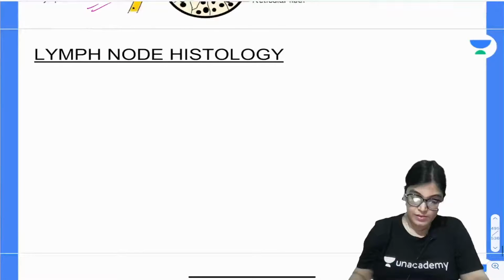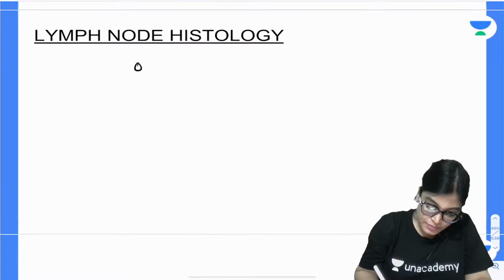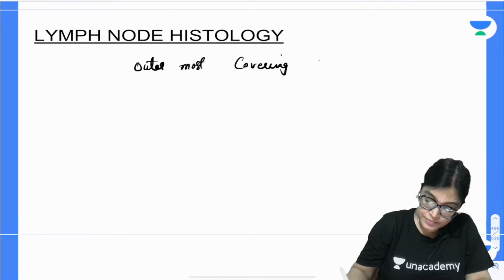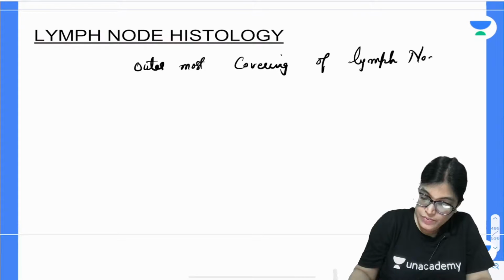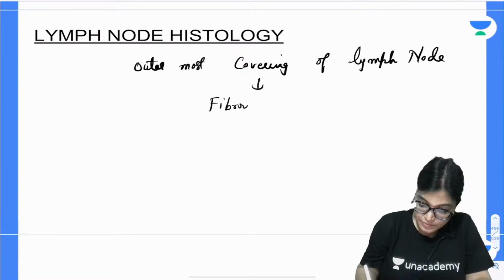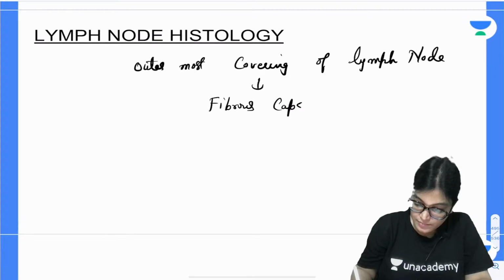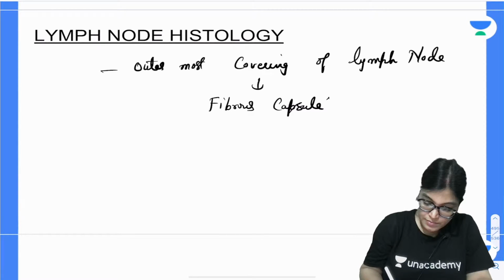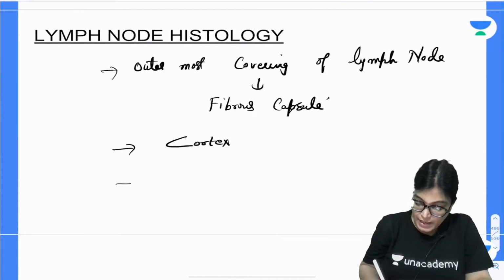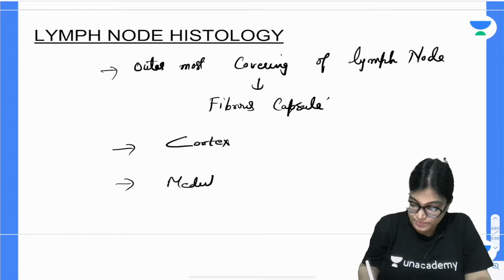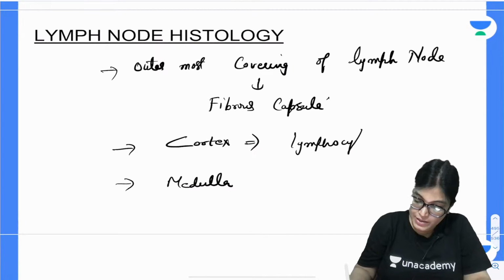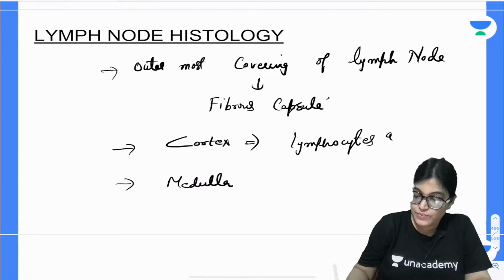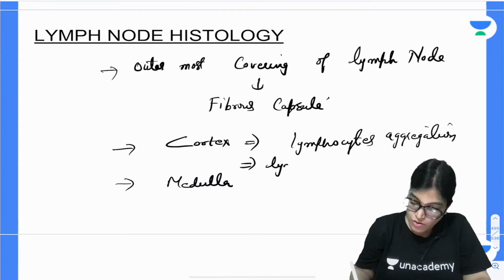Now, lymph node histology. The outermost covering of the lymph node is formed by the fibrous capsule. Inside, there is the cortex part and there is a medulla part. In the cortex part there is lymphocyte aggregation. Actually, this lymphocyte aggregation is called a lymphatic nodule.